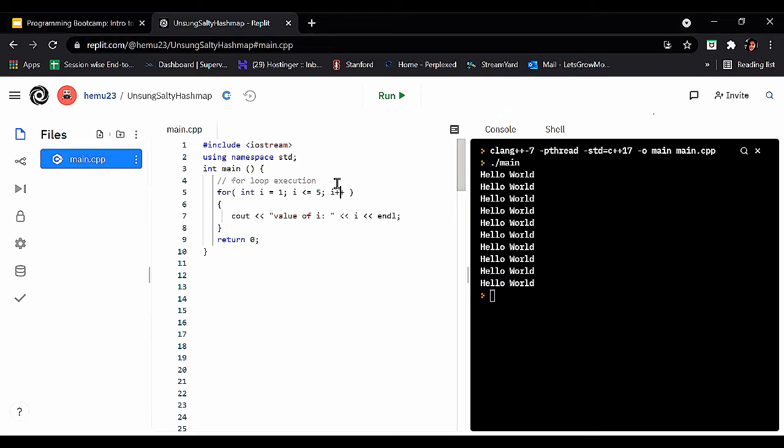And again the value of the variable gets updated. After 5, i is equal to 6. Now what will happen? It will check the test condition and see, 6 is less than or equal to 5. Obviously not. 6 is greater than 5, which means this test expression results false.